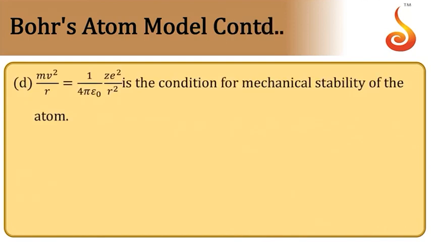Then the condition for mechanical stability of the electron is that the centripetal force for the revolving electron should be provided by the electrostatic force of attraction between the electron and the nucleus. So 1 by 4 pi epsilon naught times Ze square by r square is the electrostatic force between the nucleus and the electron, whereas mv square by r is the centripetal force. So these two must be equal. That gives you mechanical stability.